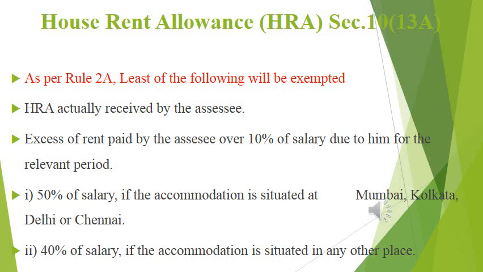The first one is the actual HRA received by an assessee, the first amount we have to take note of. Any amount received as HRA may be given in our problem, it may be 5,000 or 10,000 or whatever. The next point, the next rule, is the excess of rent paid by an assessee over 10% of salary due to him for the relevant period. A very simple point to take into consideration: the excess of rent paid over 10% of salary.